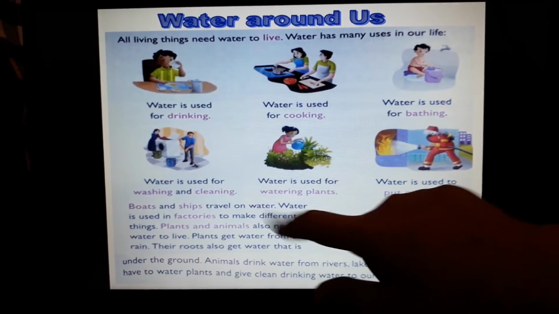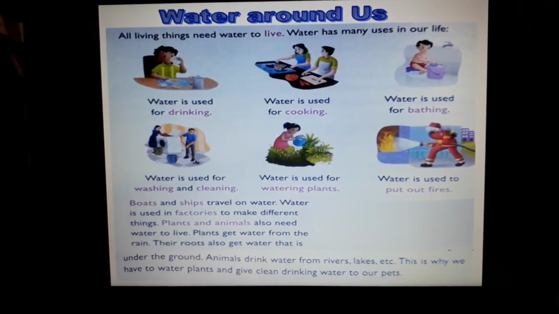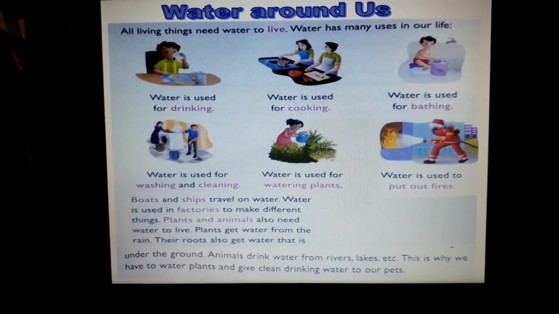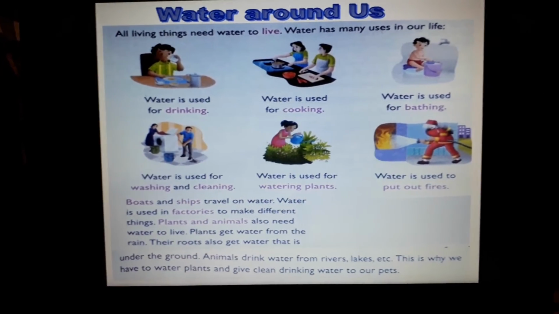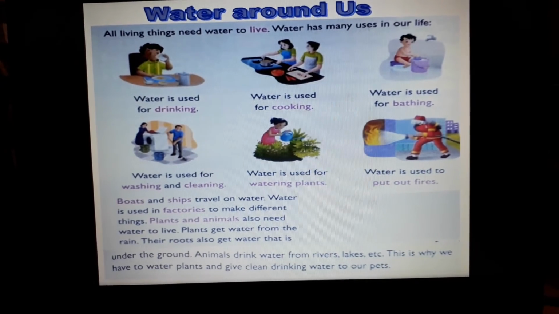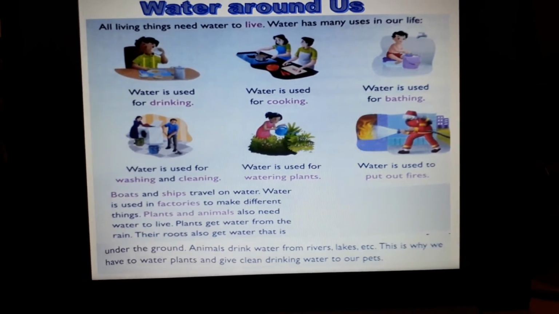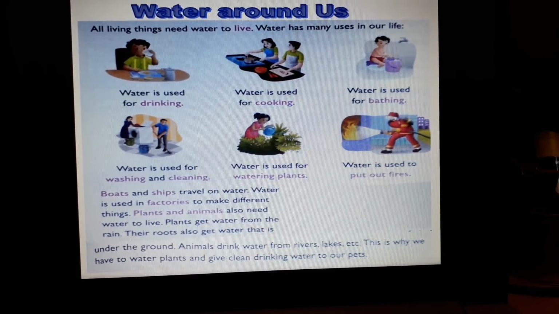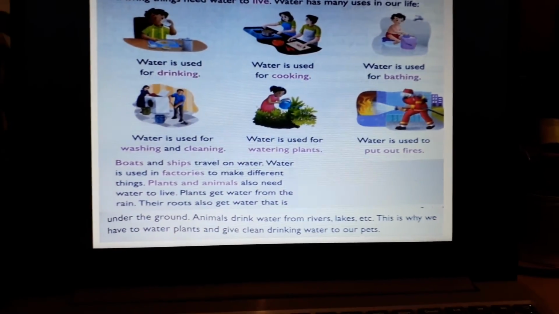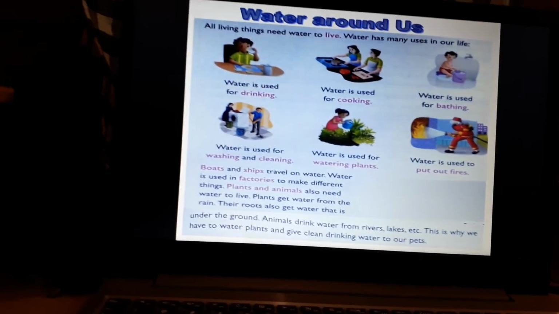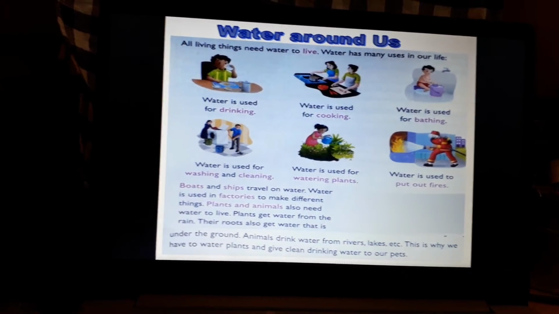Boats and ships travel on water. Water is used in factories to make different things. So boats and ships travel on water, and water is used in factories to make different things, okay? Now, plants and animals also need water to live, okay? Every living thing needs water.